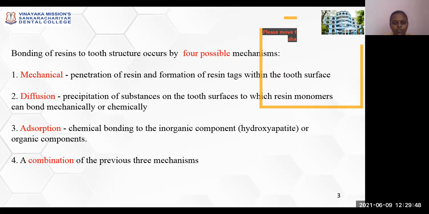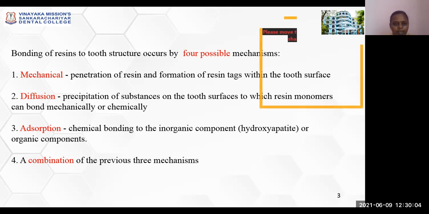Bonding of resins to tooth structure occurs by four mechanisms. 1. Mechanical. 2. Diffusion. 3. Absorption. 4. A combination of the above three mechanisms.